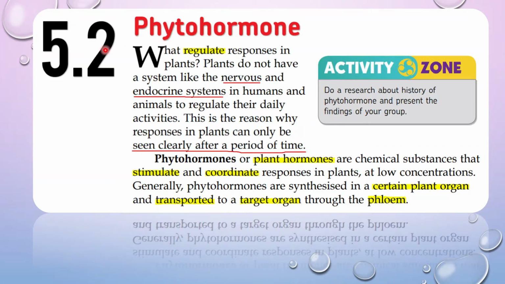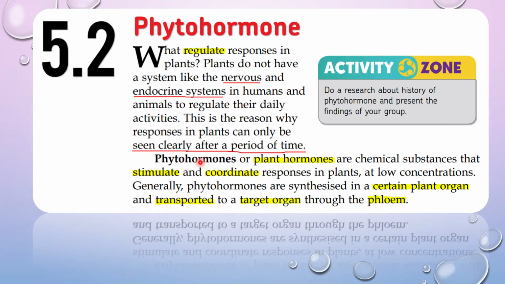Okay, 5.2 phytohormone. What regulates responses in plants? Now, in human beings, you still remember back in Form 4, we have the nervous system and also the endocrine system to regulate our daily activities. But plants don't have a nervous system and endocrine system. That's why the response of plants towards the environment can only be seen clearly after a period of time. They don't have a nervous system or endocrine system.